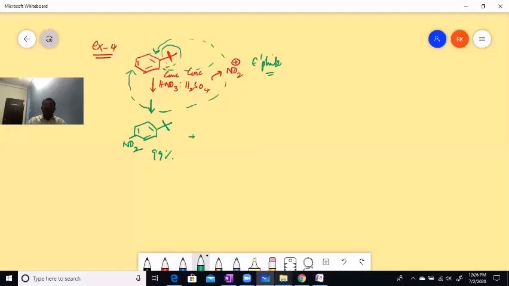Whereas ortho is going to be very little extent, we can ignore this. That is also one of the applications here. It's a very, very small percentage, so there's no need of the percentages, but the maximum extent and major product is going to be this one here. Is it clear? With respect to this, we can do so many examples, children.